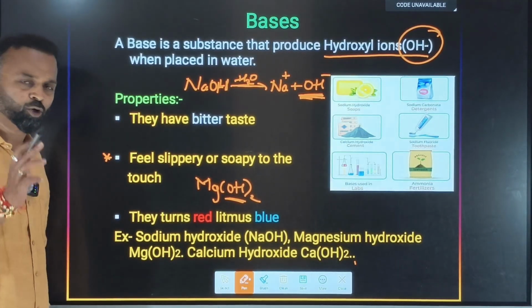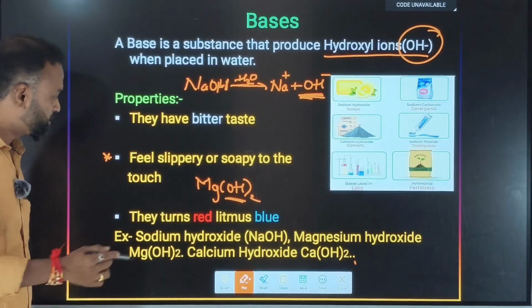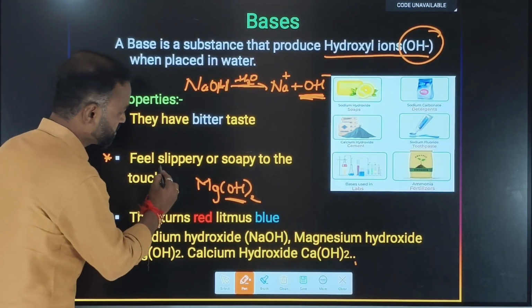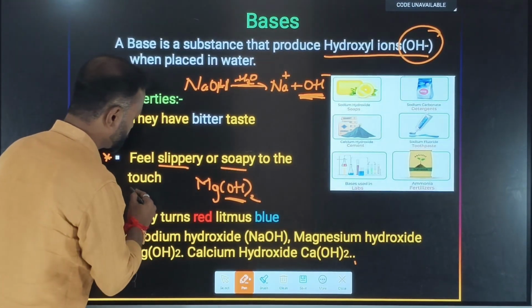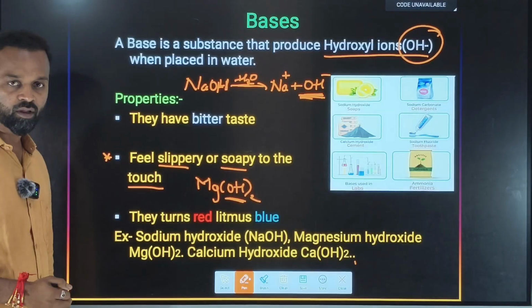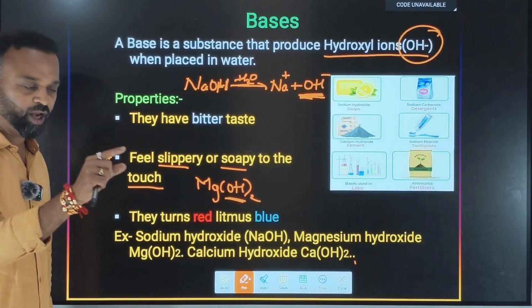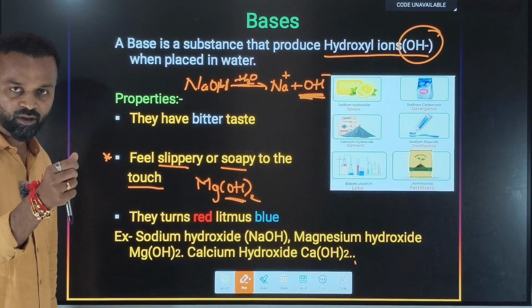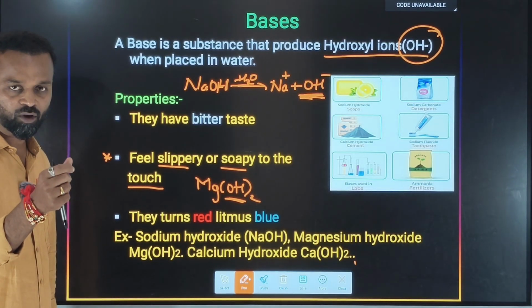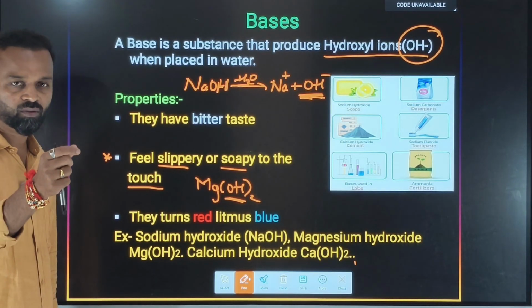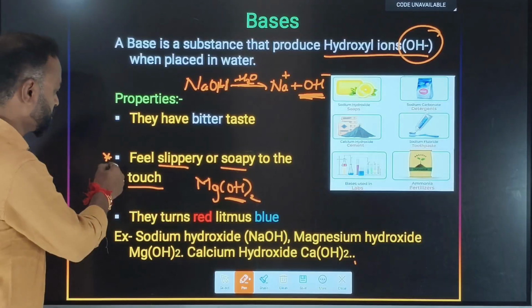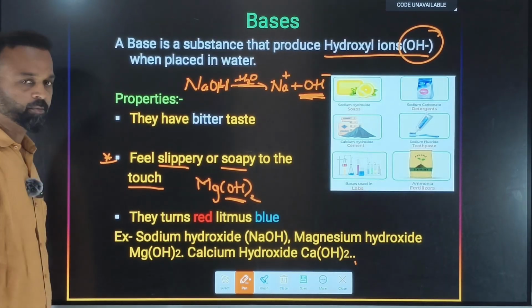Like acids are corrosive in nature, we all know that, but bases feel slippery or soapy to touch. Means what? When you just touch like this, it will not feel slippery or soapy. You need to rub between the fingers, and then you will feel it slippery or soap-like. That is also one of the properties of the base.